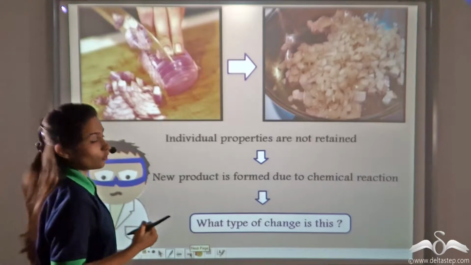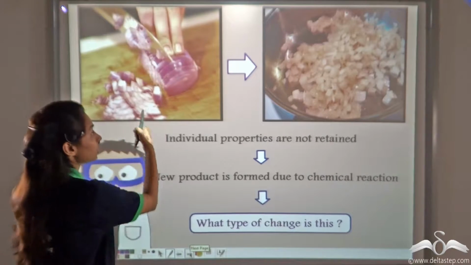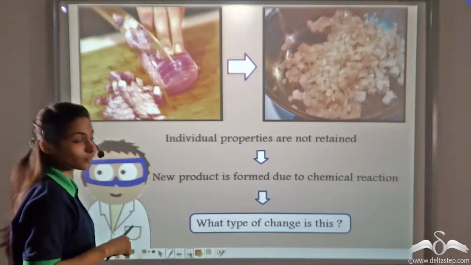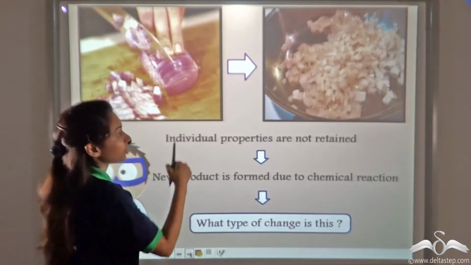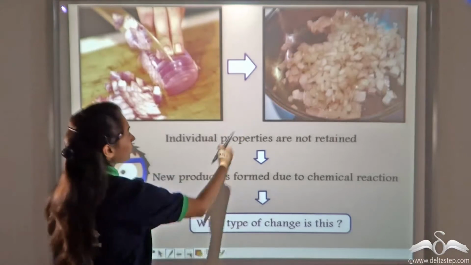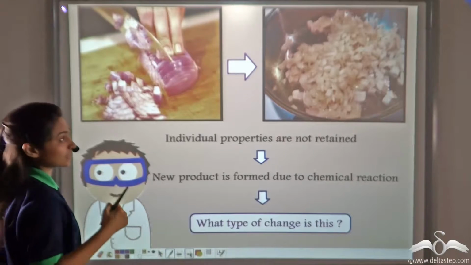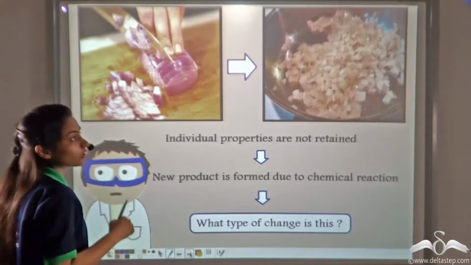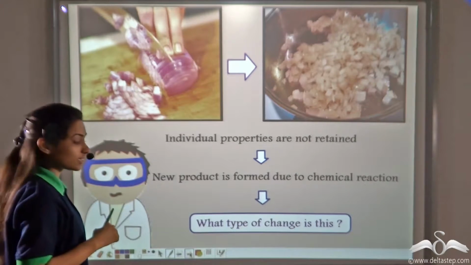We already know that dicing of onions is a physical change. The taste of raw onion and diced onions does not differ. But say now your mother cooks these onions. Does the taste remain same? No. The taste of cooked onions and raw onions differ. So we can say that the individual properties of the onion are not retained. The onion gives another taste. So there is a change in its chemical properties.